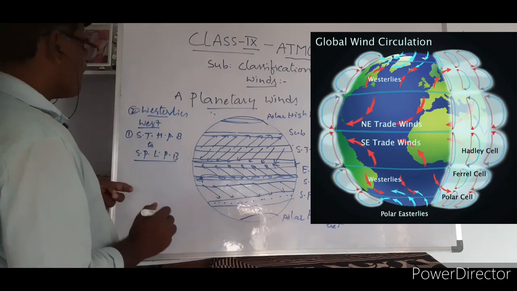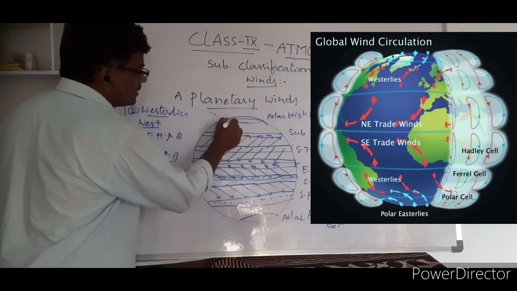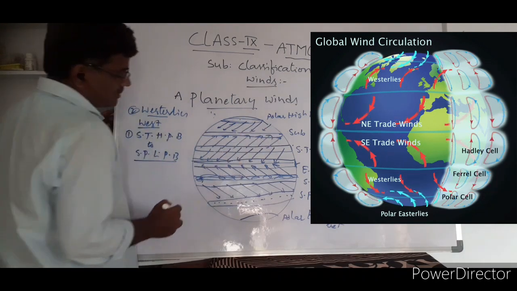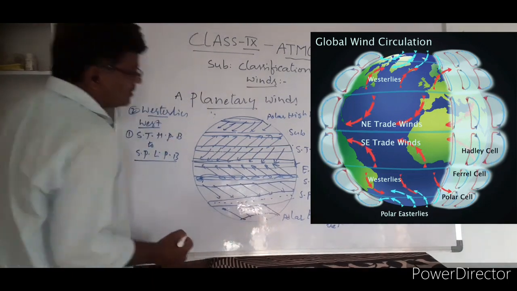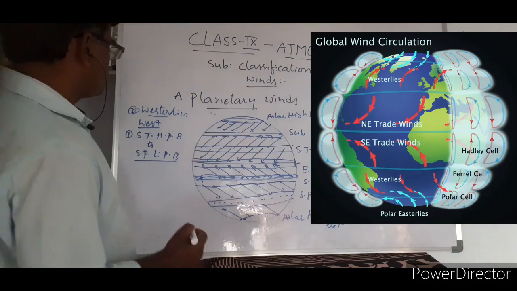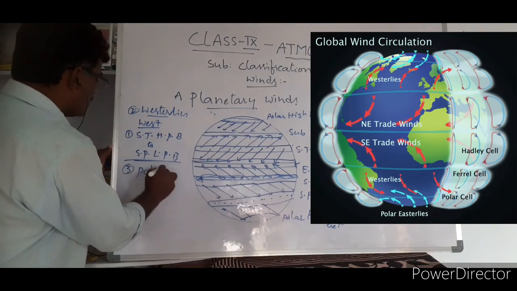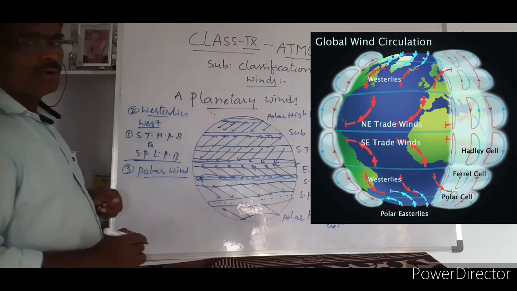Subpolar. See, look at it. Again, from this high pressure, they blow towards the east. This side also they blow like this. So these are called polar winds. It's the third type of planetary wind, polar winds.